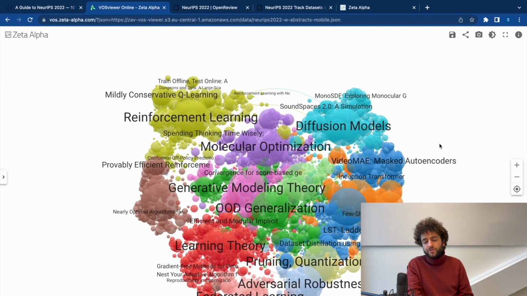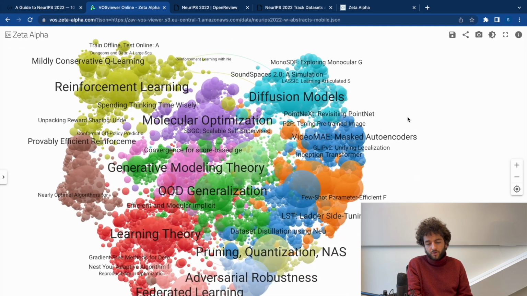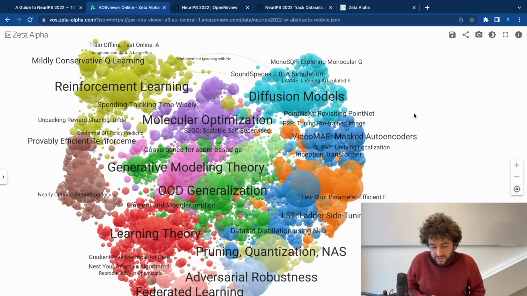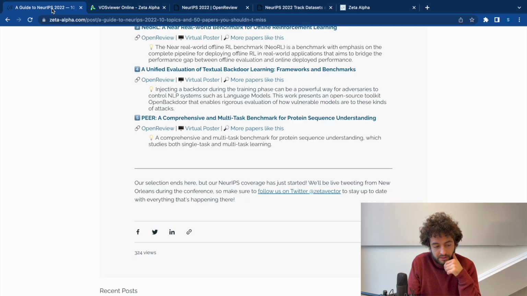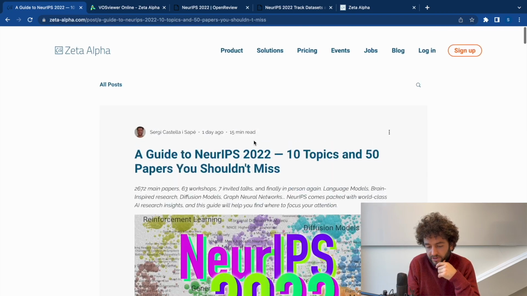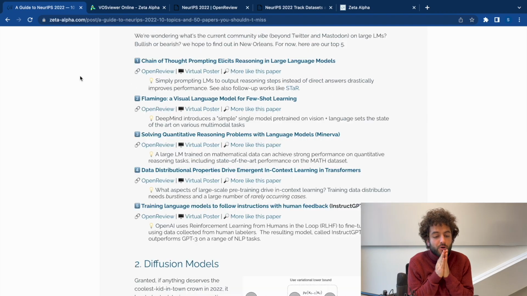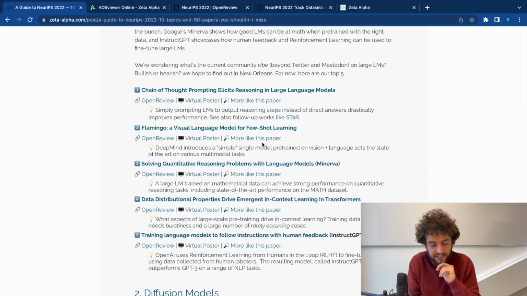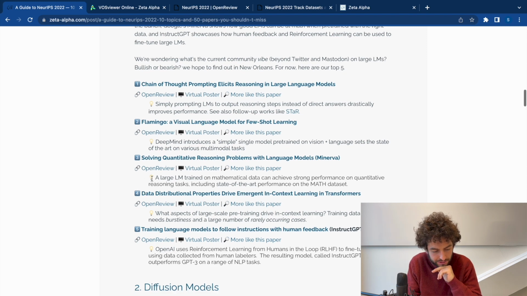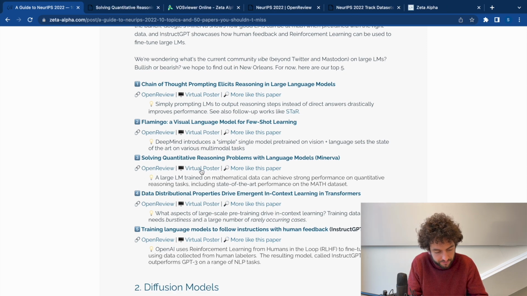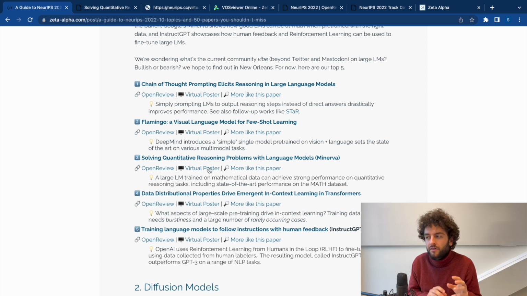Of course, it's not at all a comprehensive look at what NeurIPS has to offer, but I hope it's a good start. Like I said, you can go to our blog and read these papers. One of the things that I'm most proud of is this whole links thing. It took me a while to do. For each paper, you have the OpenReview link and the virtual poster link on the NeurIPS conference page, which you need to be signed into the NeurIPS virtual conference to see.